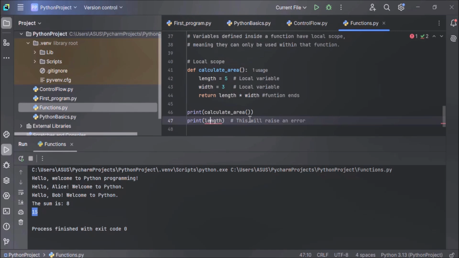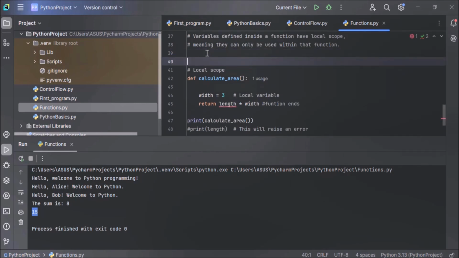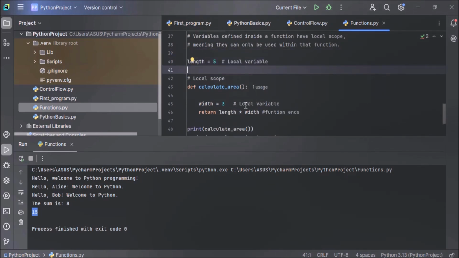Let's understand this with the help of an example. Let me comment out this. Now here, in case you need this length variable to be accessible throughout your program, you just remove it from here and define it outside your function, like this, not inside the function but outside the function. Now this has become a global variable.